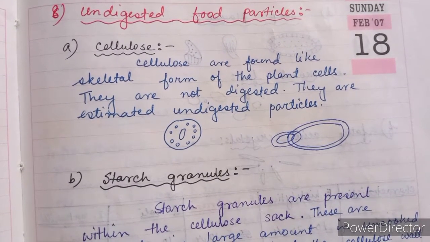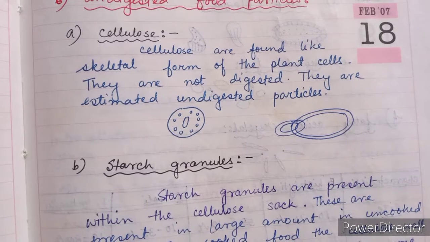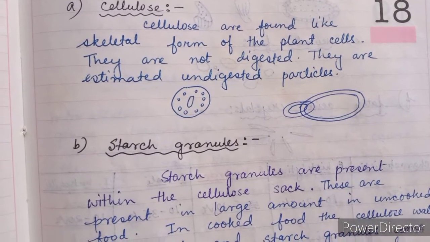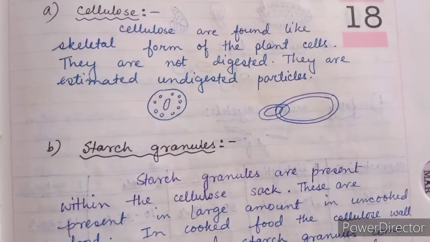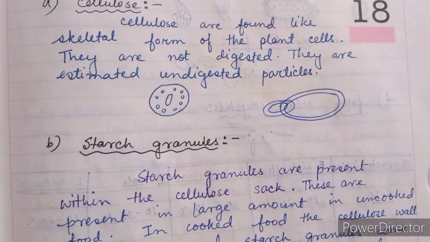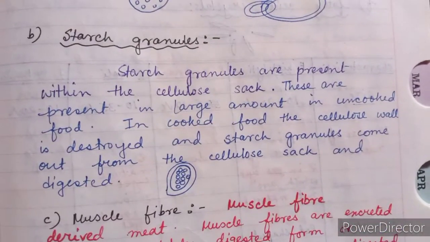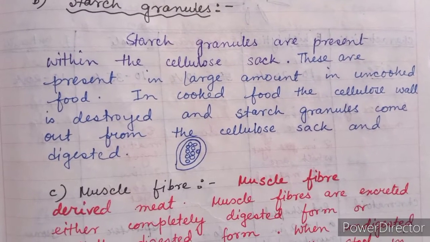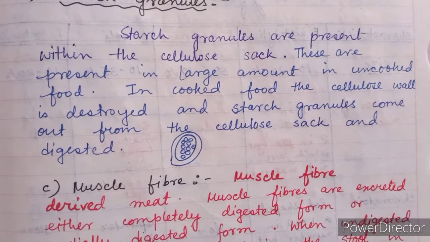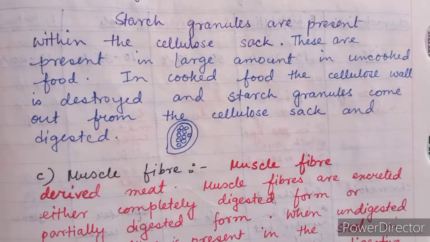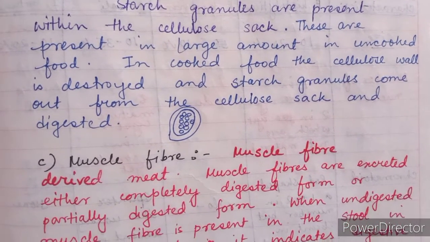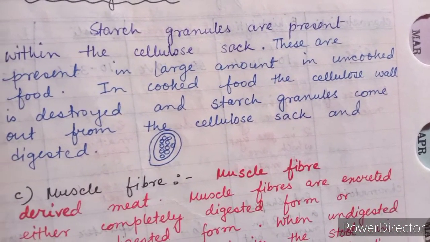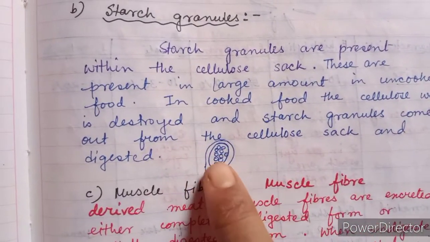Next are undigested food particles, cellulose. Cellulose is found like the skeletal form of plant cells. They are not digested. They are estimated as undigested particles. And cellulose is present like this in the picture. And the second one is starch granules. Starch granules are present within the cellulose sac. These are present in large amounts in uncooked food. In cooked food, the cellulose wall is destroyed and starch granules come out from the cellulose sac and are digested. Starch granules are visible like this.